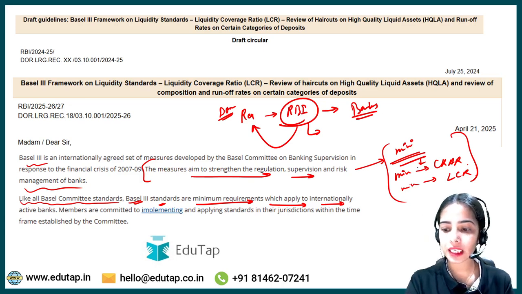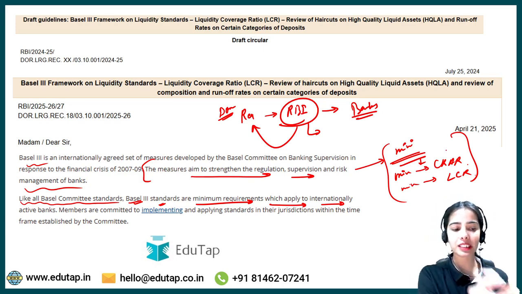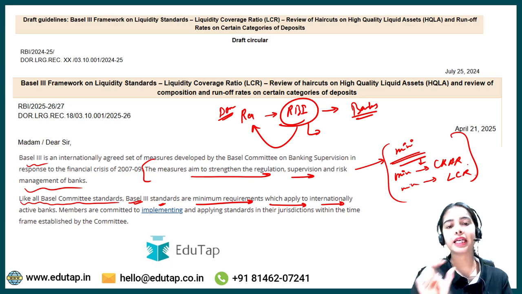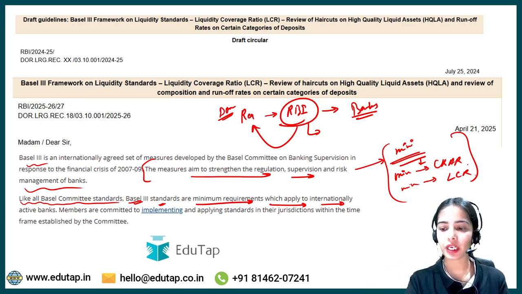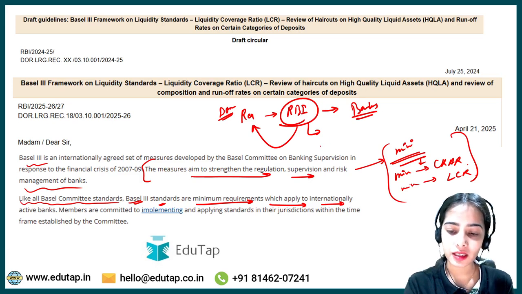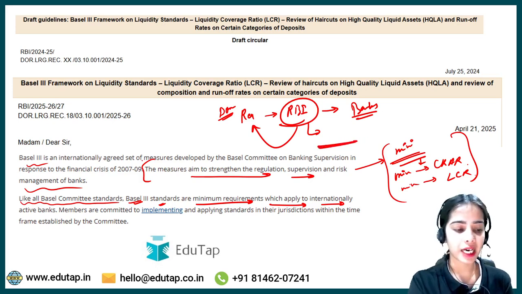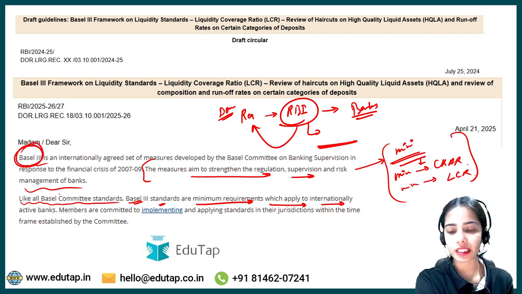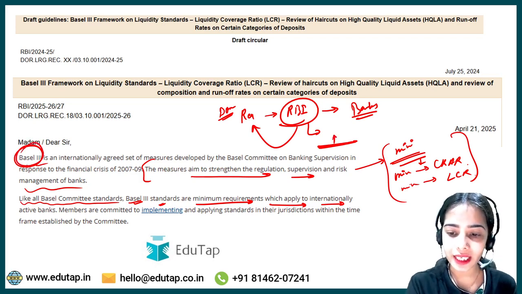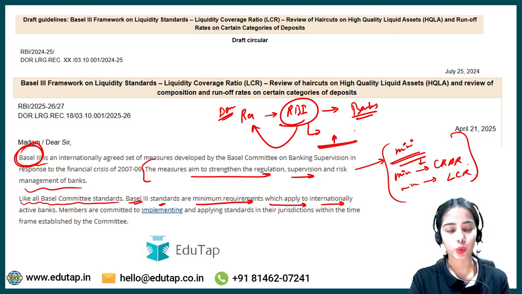So let's say the minimum CRAR has been set by Basel III. Basel III has said that this should be the minimum CRAR. Now, keeping in mind the minimum CRAR laid down by Basel III, the RBI can prescribe a higher minimum CRAR but not lower. So these are the Basel III standards.